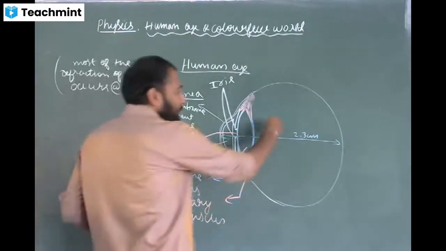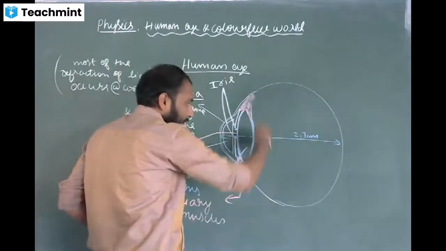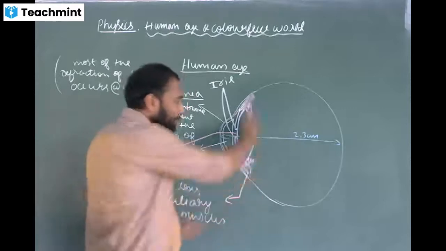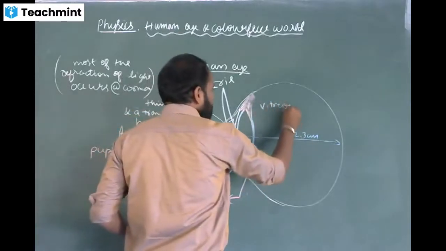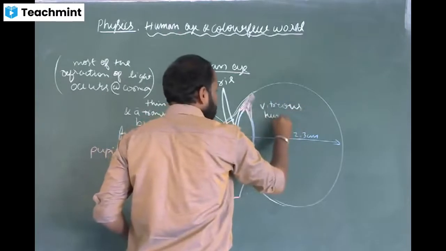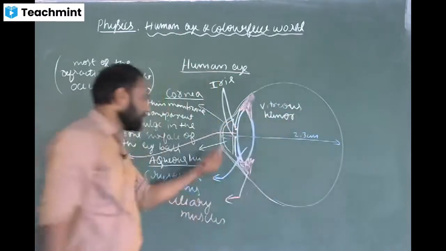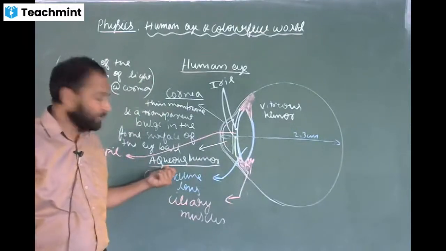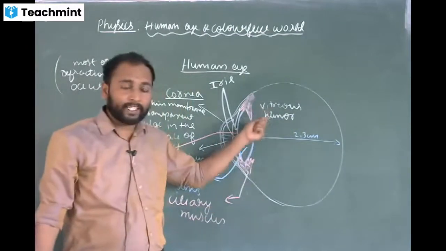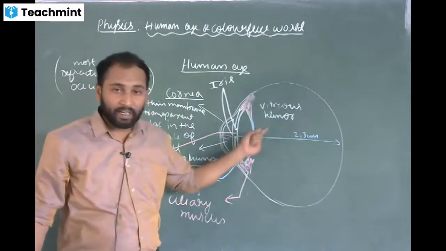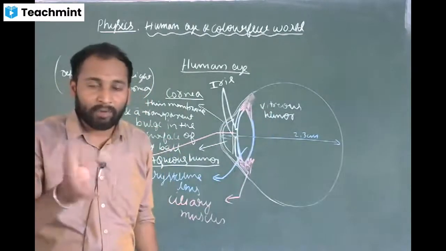Now here, this eyeball at the center portion is completely filled with vitreous humor. So here at the front, the beginning of the eye, we will have aqueous humor, and in the eyeball, we will have vitreous humor. This vitreous humor maintains the shape of the eyeball.